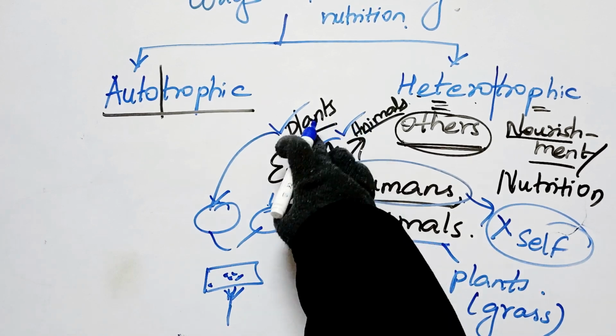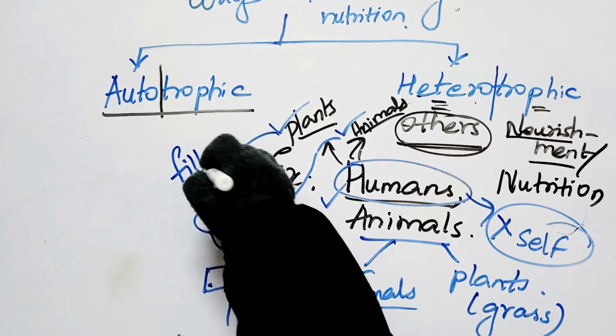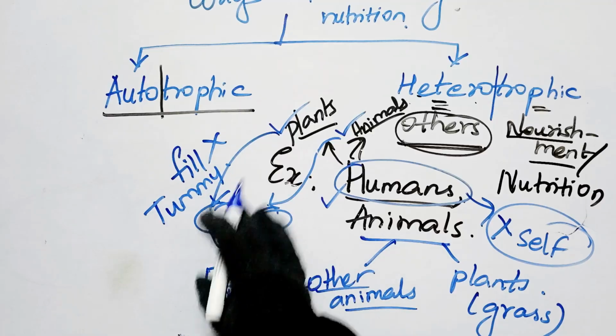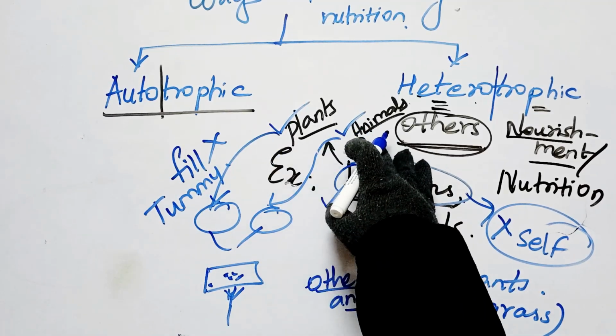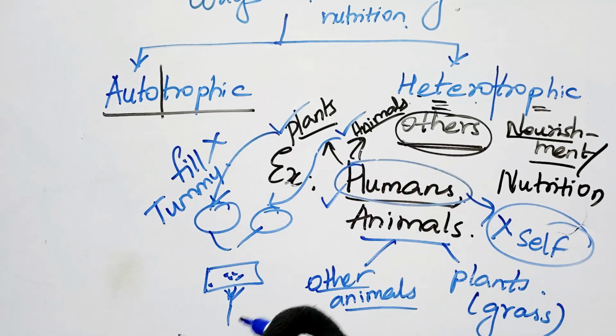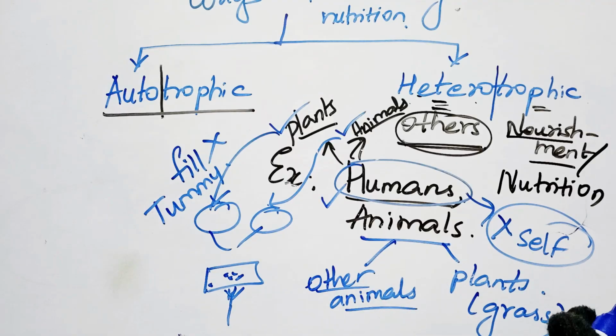If they don't give the product, our tummy is not going to fill, yes or no, children? So ultimately our life is dependent upon plants and animals. If they give us the food products, then only we will be able to consume the nutrients available in these products. So hope it is clear, children.